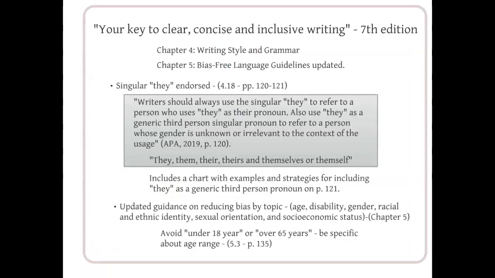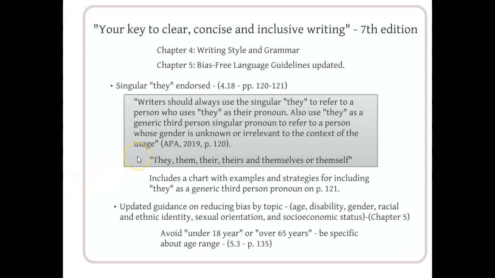So the final thing we're going to talk about are some key new things with the 7th edition. So the 6th edition was your guide to clear and concise writing. What I really enjoy about the 7th edition is they now have expanded that to be your key to clear, concise, and inclusive writing. On Chapter 4 and Chapter 5, they have guidance as to how we can be more inclusive. With the 7th edition is the recommendation of the use of the singular they.